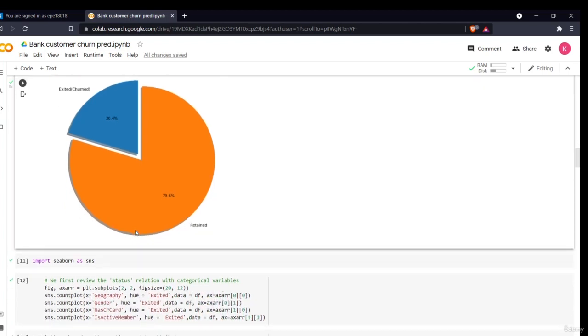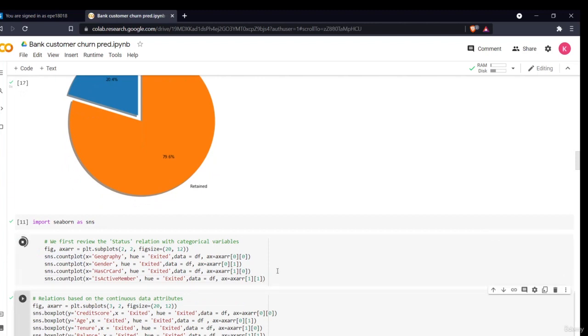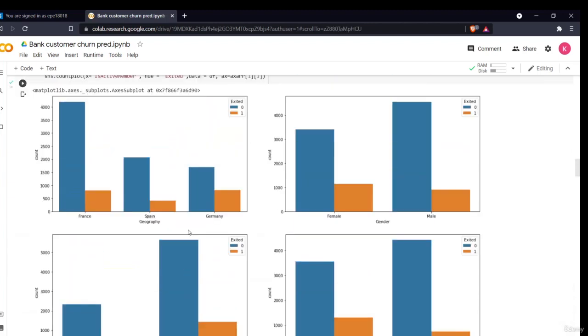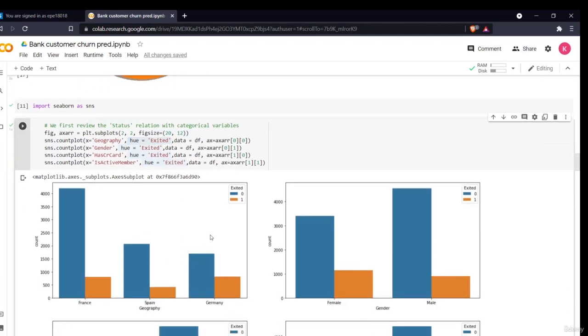Now what we'll do is try to see the different categorical variables and their relation with the churn, which means which category has exited in that particular category. So now I'll be using a count plot for the different categorical variables, in which I'll make the hue exited. Hue is a parameter which helps us to distinguish. If I make the hue exited, it will distinguish that data on the basis of my exited column, that is 0 and 1.